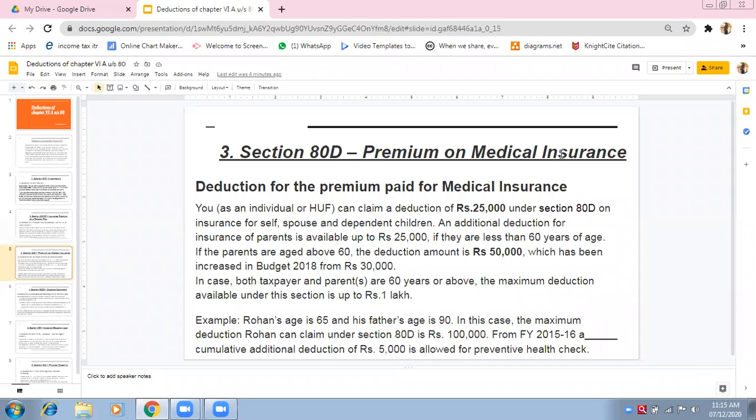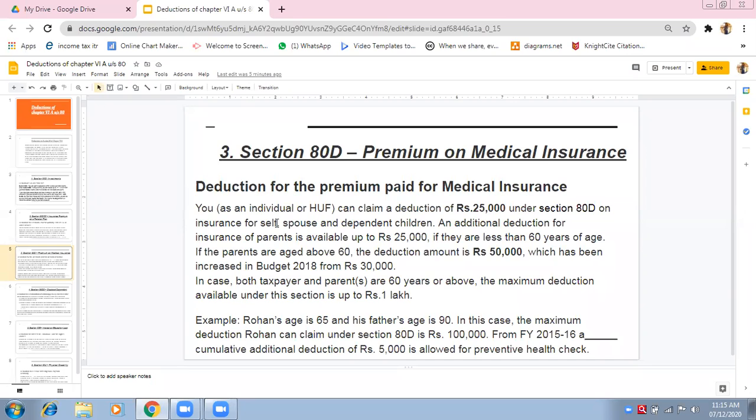Now, the age of both of us is more than 60. So you tell me what will be the total deduction that we can claim under section 80D?